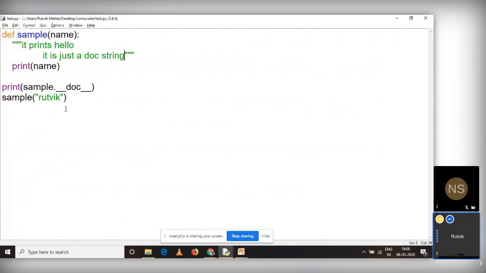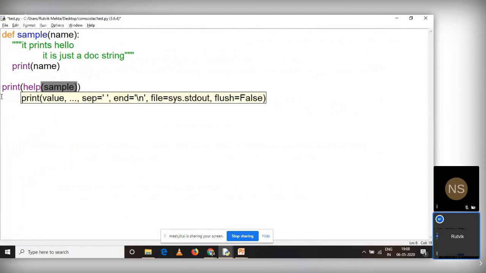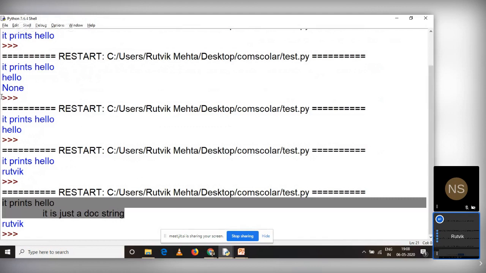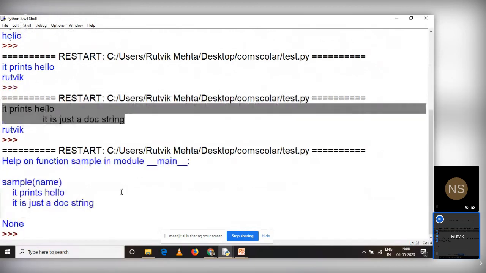Another way to get this docstring is to use the help function. So I'm just removing this calling part, and you can say print, help in brackets, function name. What is my function name? The function name is sample. So I can run this code. Very simple case. Now it gives me everything about sample: help on function sample in module main. Why am I in module main?